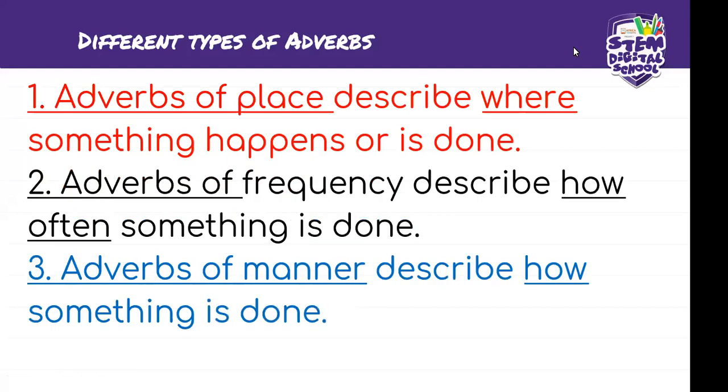So let's define all of them quickly. The adverbs of place describe where something happens or where something is done. Adverbs of frequency describe how often something is done. Adverbs of manner describe how something is done.